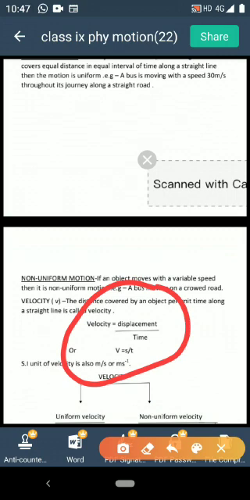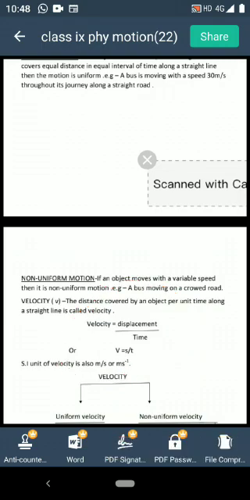But symbolically, we will also write V is equal to S by T. Why? Because our study is restricted to rectilinear motion. So, along a straight line path, distance is equal to displacement. So, we will adopt the same formula V is equal to S by T. In a higher class, we will learn a little change in this formula. V is equal to S by T. Now, for your standard, what about its unit? The unit is meter per second, as that of your speed. Clear?